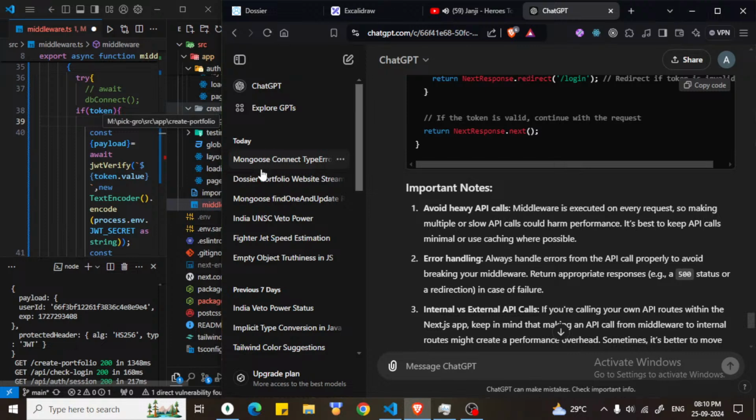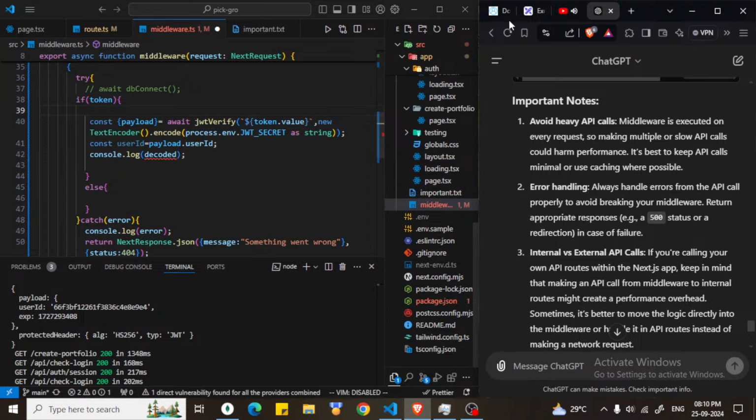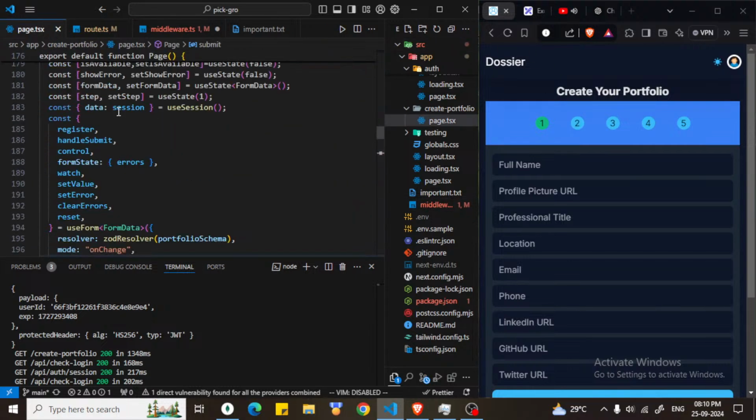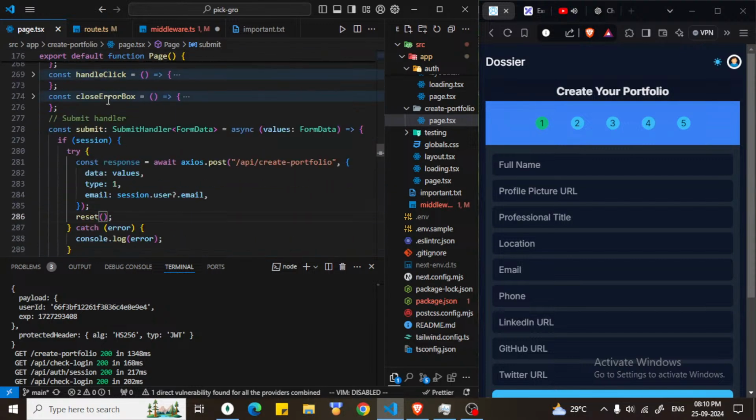How to safeguard this then? I don't know. Like how to protect our route. We don't want the user to come here. Why? How to do this? Can we do this somewhere else? Like we can do this here only. On useEffect, we would check this. Here, there would be a useEffect function.